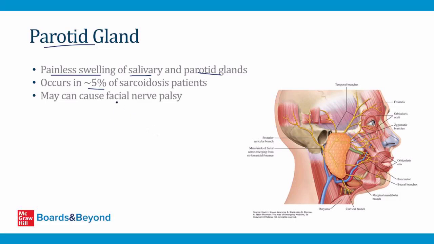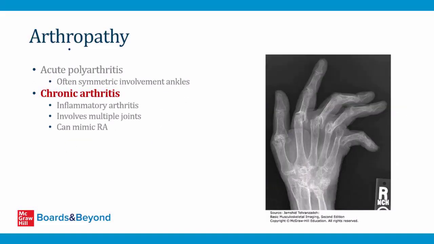And that's one of the things that can lead to the facial nerve palsy we talked about on the last slide, in addition to simply having sarcoid inflammation involved in the facial nerve. Some patients with sarcoidosis develop arthropathy, meaning joint pain. This can present as an acute, meaning the rapid onset of joint symptoms that involve multiple joints, so an acute polyarthritis. For reasons that are poorly understood, this often involves both ankles on both sides of the body, meaning it's